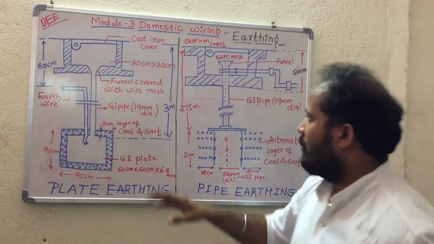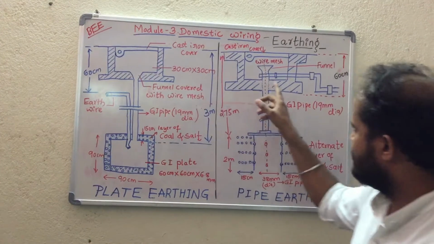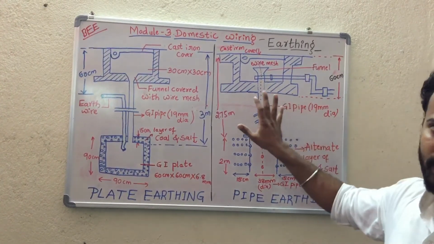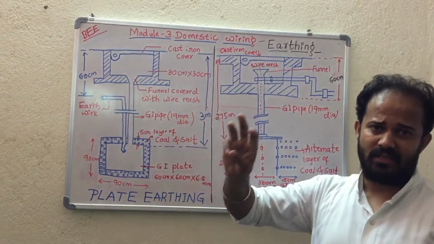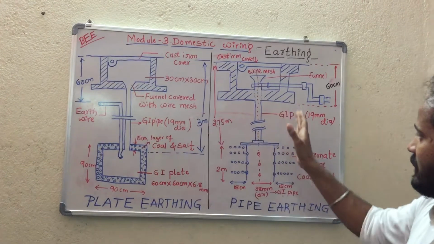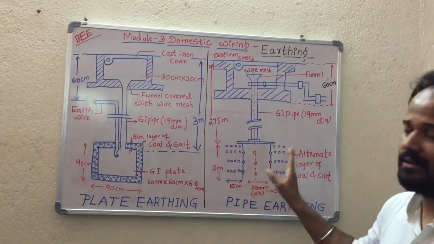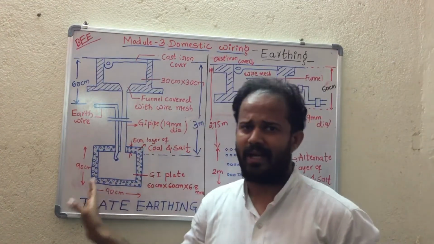First we will see what plate earthing is. Here is a complete diagram of plate earthing. Here is a complete diagram of pipe earthing. First we will discuss only plate earthing: the advantages, the type of connection, the operation and the disadvantages. Then we will study pipe earthing completely. Then we will compare the two. First concentrate only on plate earthing.